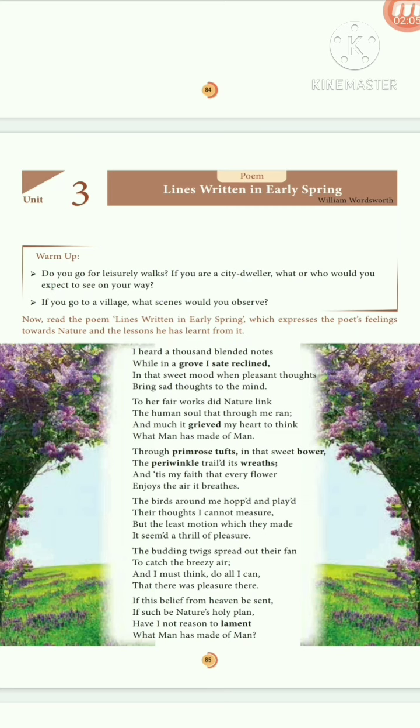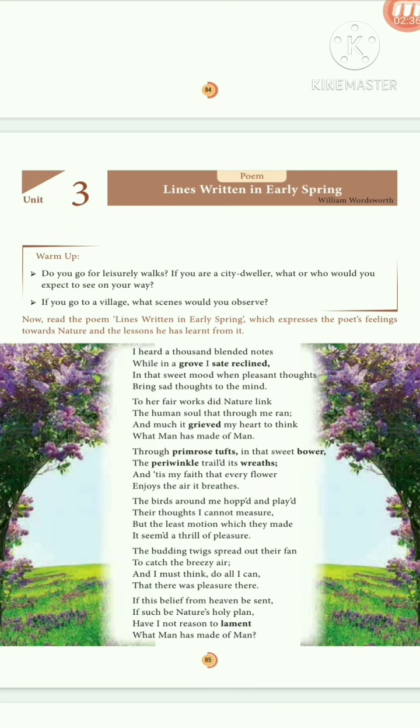So, in this poem, he used personification and onomatopoeia, and alliteration words are also there. And in the line, bring sad thoughts to the mind, it is a metaphor because the thoughts bring a sad mind and the word like is hidden.